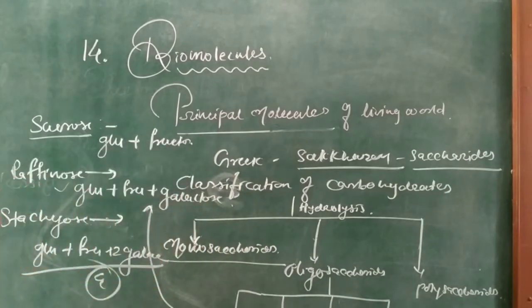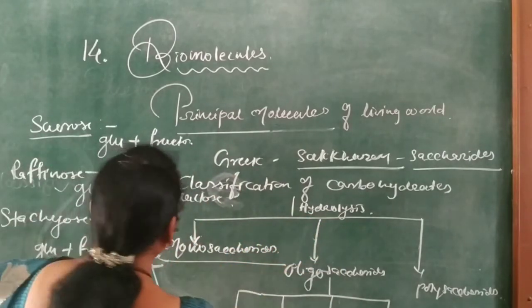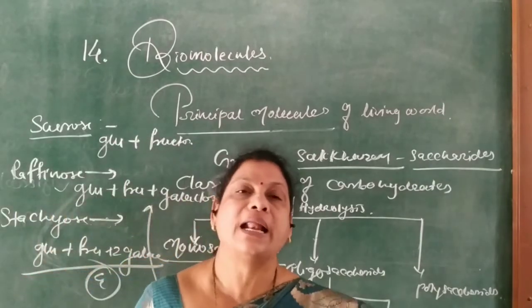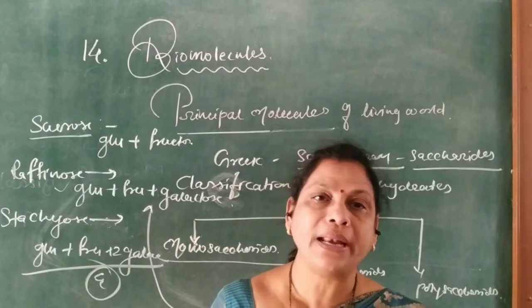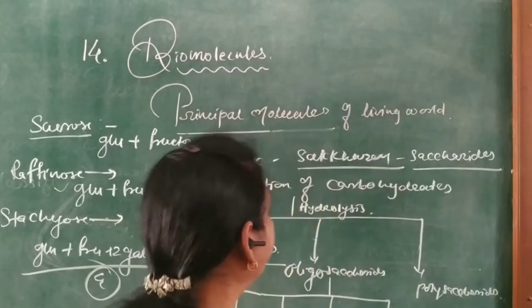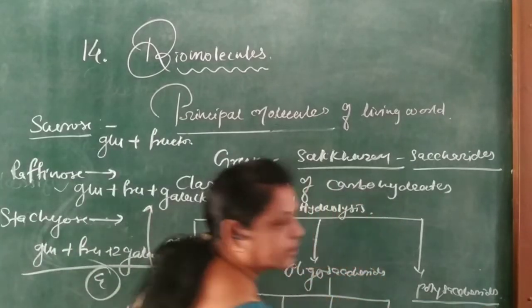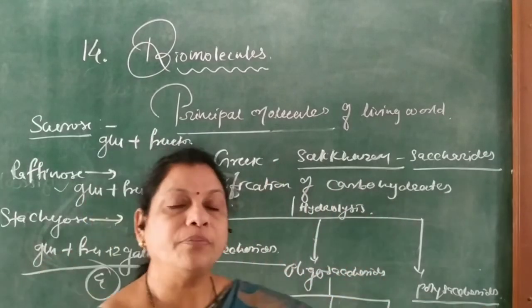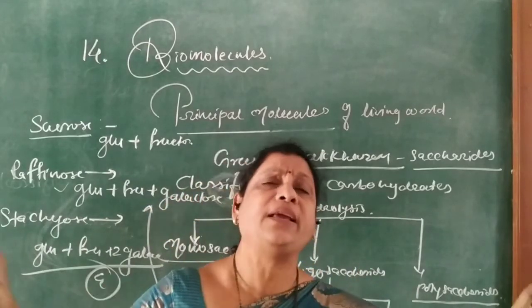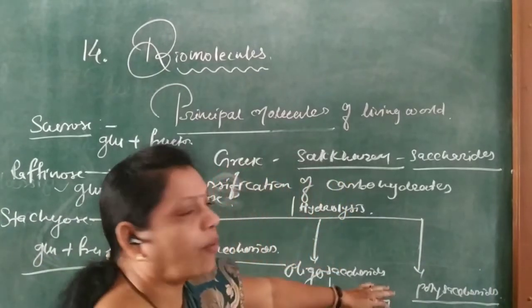So the classification of oligosaccharides as di, tri, tetra depends upon how many monosaccharides are yielded after complete hydrolysis of the given oligosaccharide. Then the third one is the polysaccharides. Polysaccharides are carbohydrates which on hydrolysis give a large number of monosaccharide units.